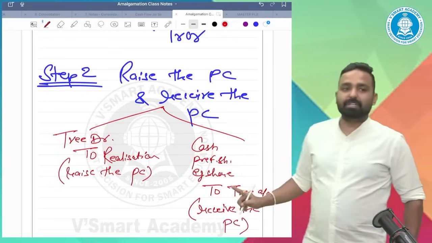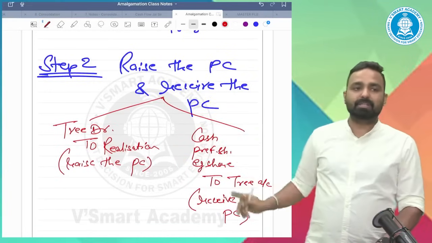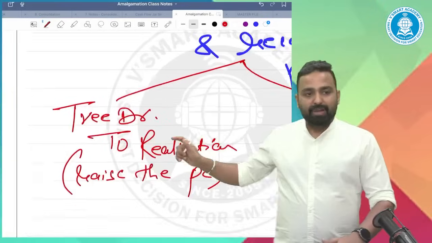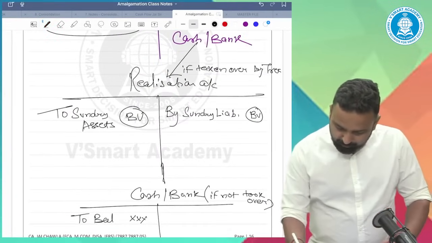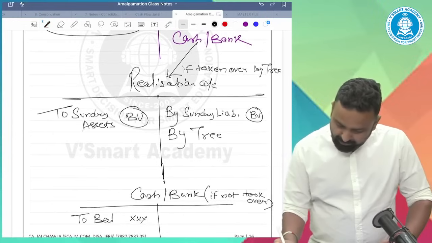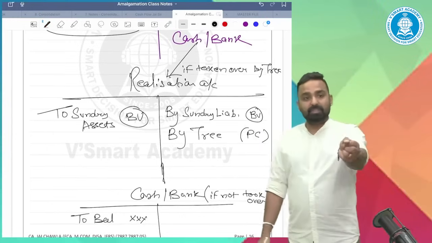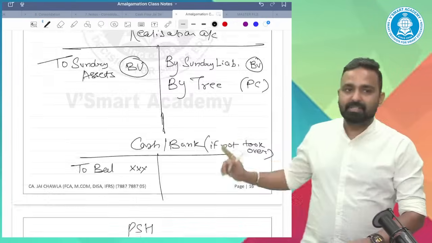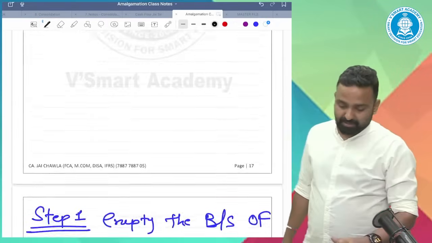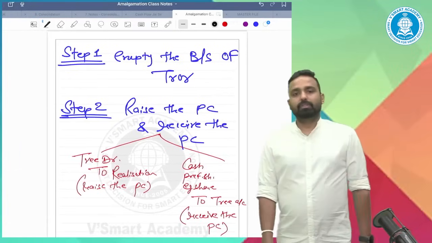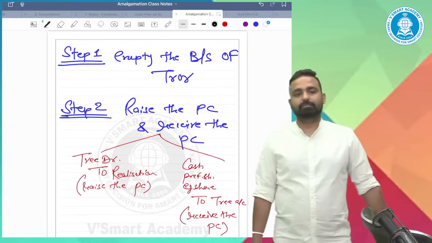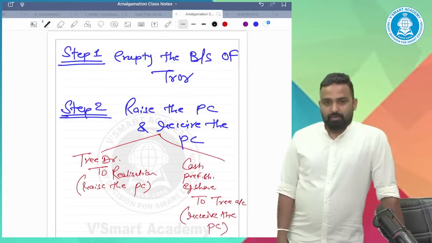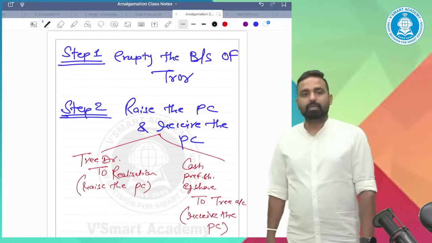Raise the PC, receive the PC. When you raise it, the realization account will be credited by transferee company. This is step number 2. Raise the PC. Receive the PC. Tell me guys, step number 2, understood or not?